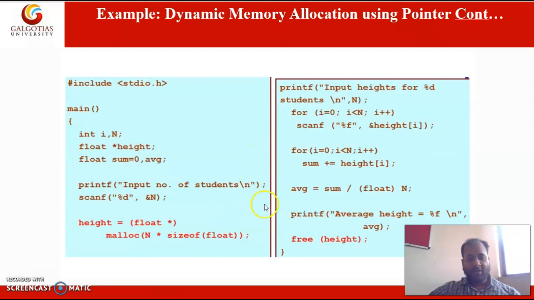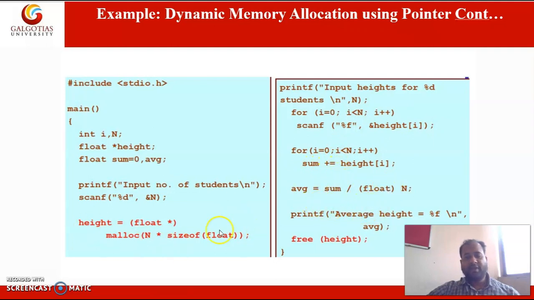Then using this, we are entering the values of height of the students. So here we have heights of the 10 students, n is 10 here, and we are storing values of the heights, and in the next loop we are calculating the average.